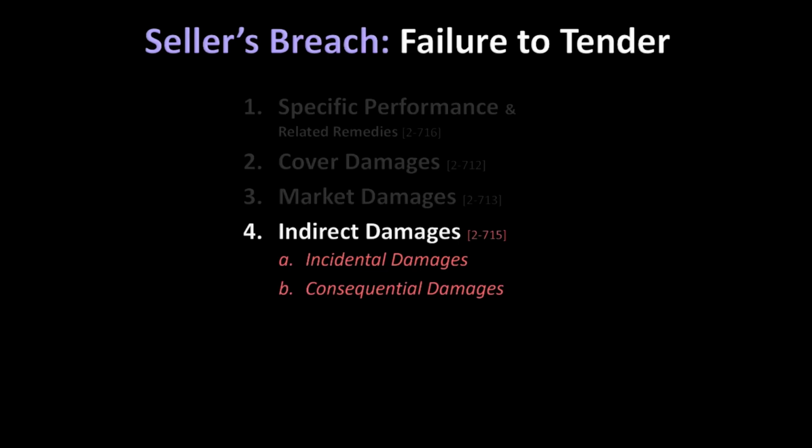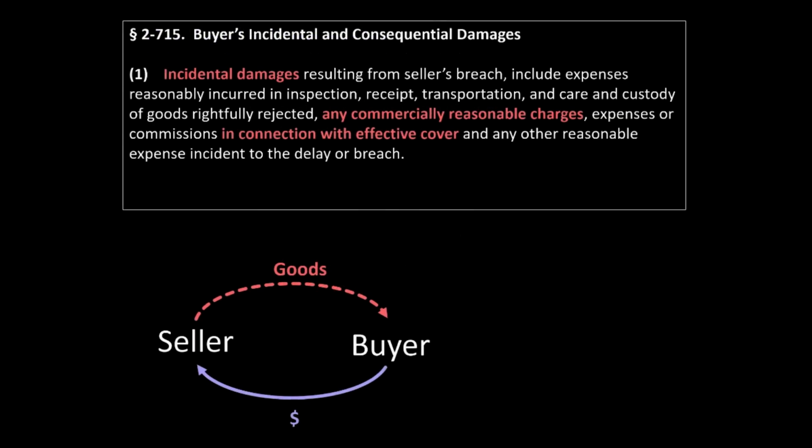So let's start with incidental damages first. Very generally speaking, incidental damages compensate the non-breaching party for the losses she incurs in coping with the breach. In a situation where the seller has breached by failing to tender the goods, what kinds of additional losses might the buyer incur? Most obviously, it would be the cost that the buyer incurs in finding and arranging for a